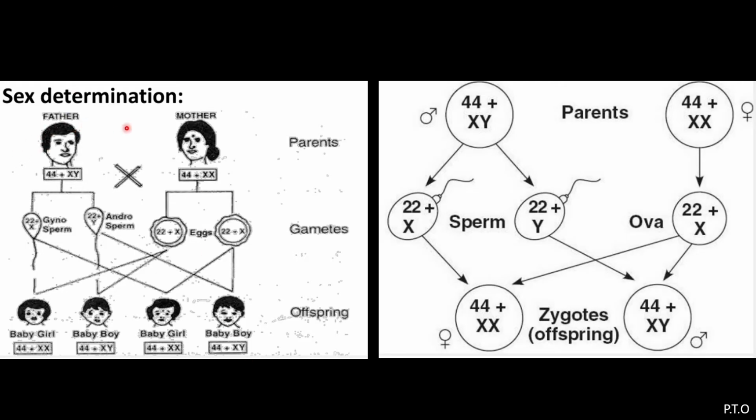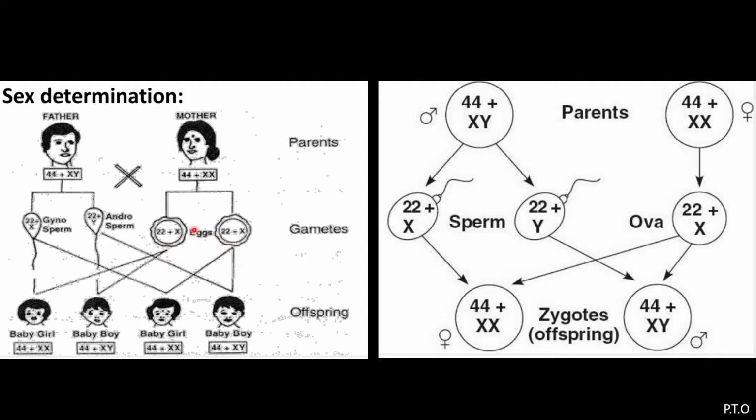So here you will find the diagrammatic representation. Here is the sex determination: the parents are 44XY and 44XX, heterogametic condition and homogametic condition. So here you will find the sperms produced, and 50% of the sperms have X and 50% have Y chromosome.